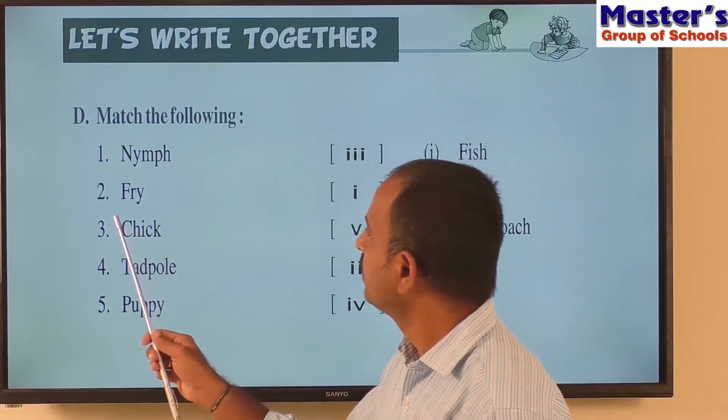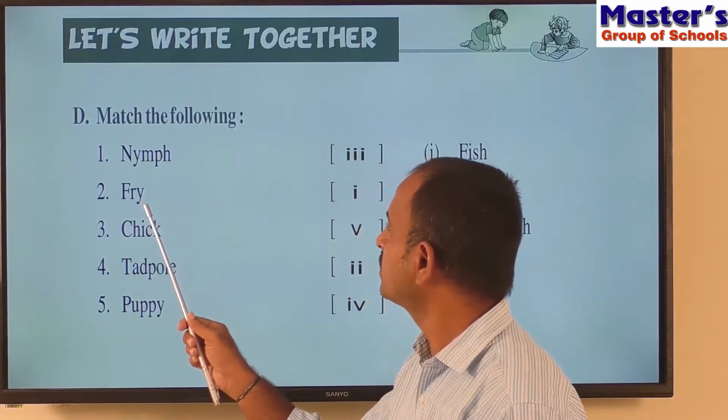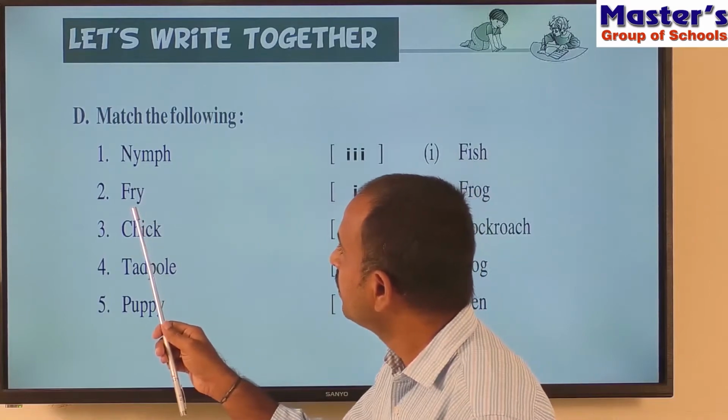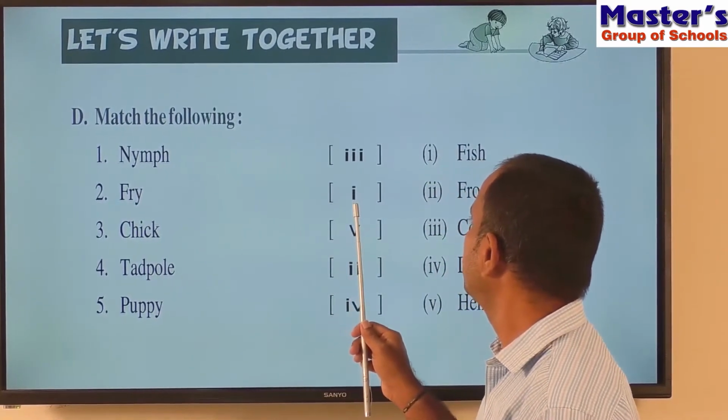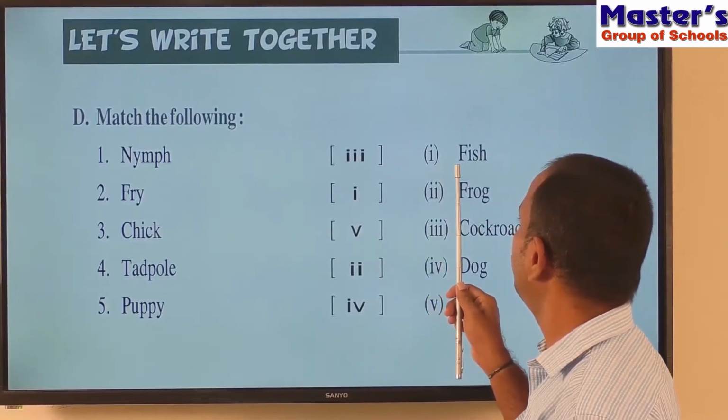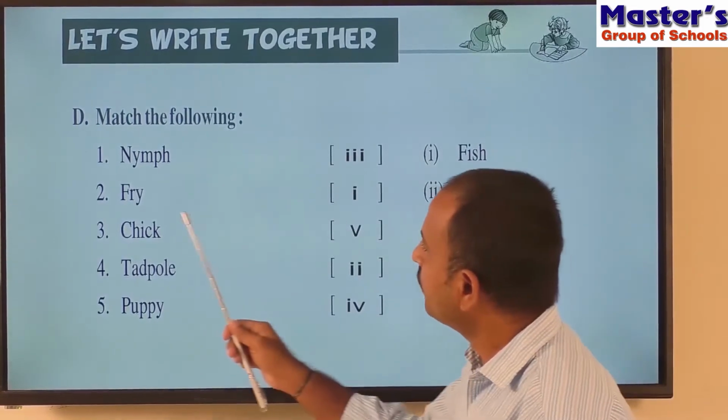And see the second one, fry. What is the answer for the fry? What is the correct matching for fry? The answer is 1. What is one? Fish. So the fry is the young one of the fish.